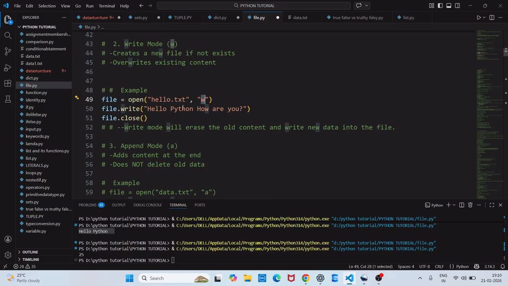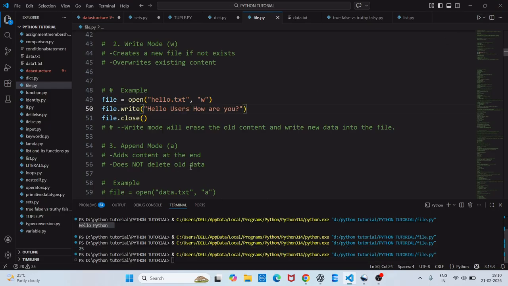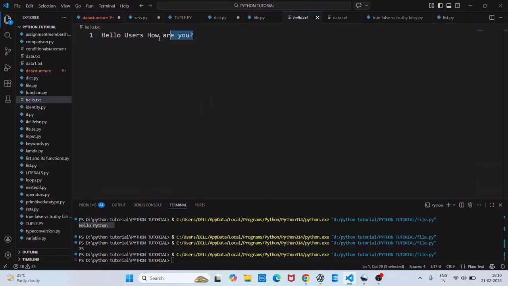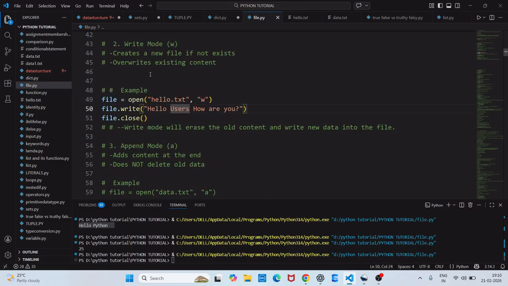Then I will say here hello users, how are you. Then file.close. When I run this, you can see the new file has been created called hello.txt. Let me check where is hello.txt. This one. You can see hello users, how are you. So this is how it creates a new file when it doesn't find the original file.